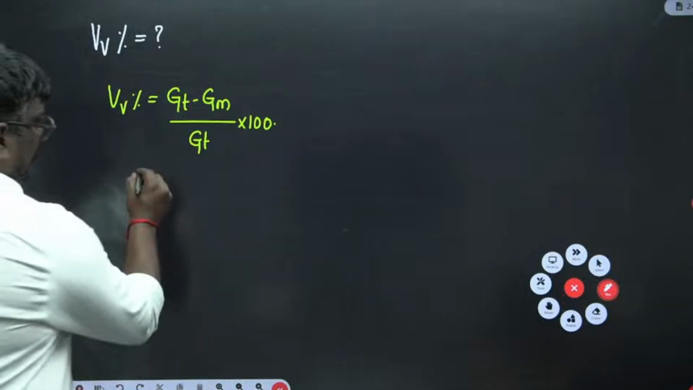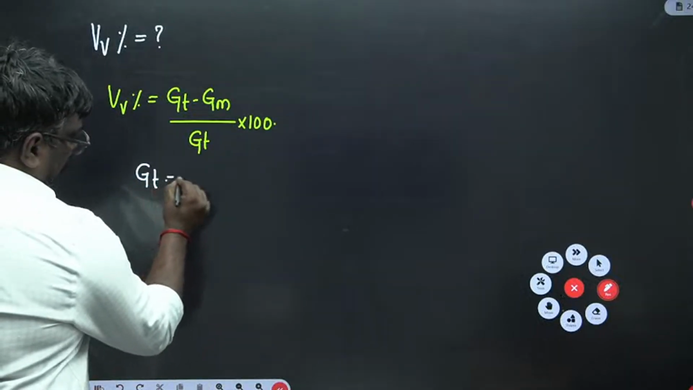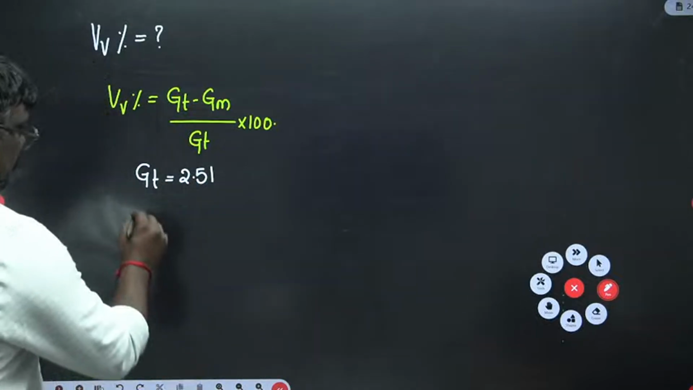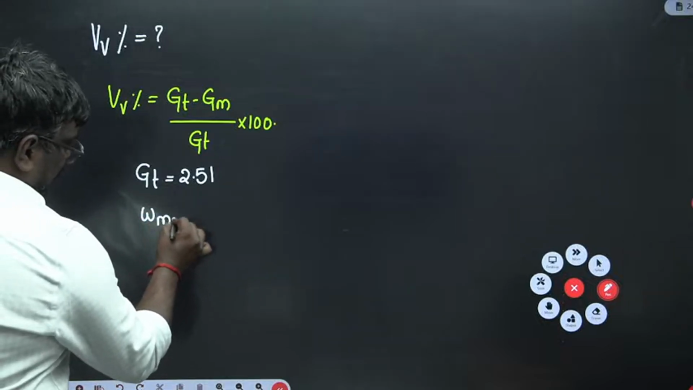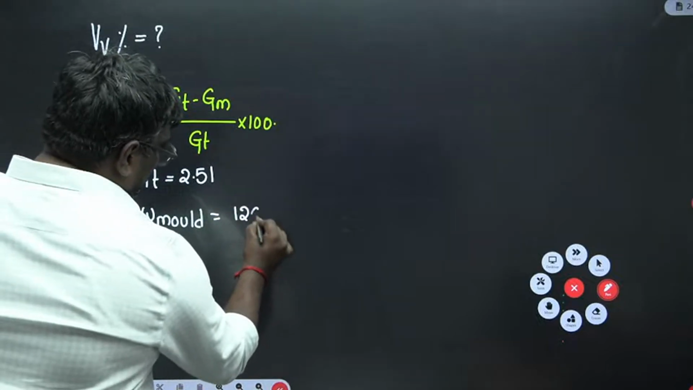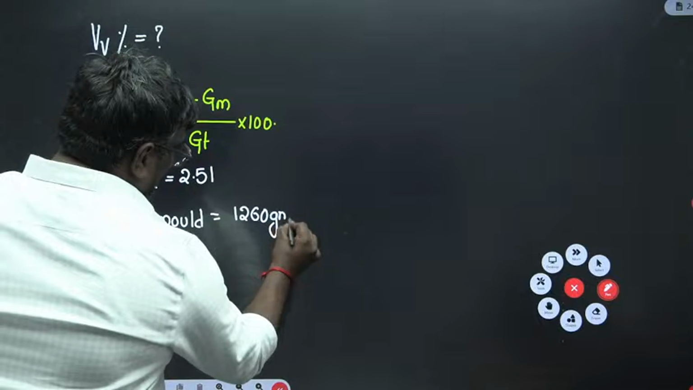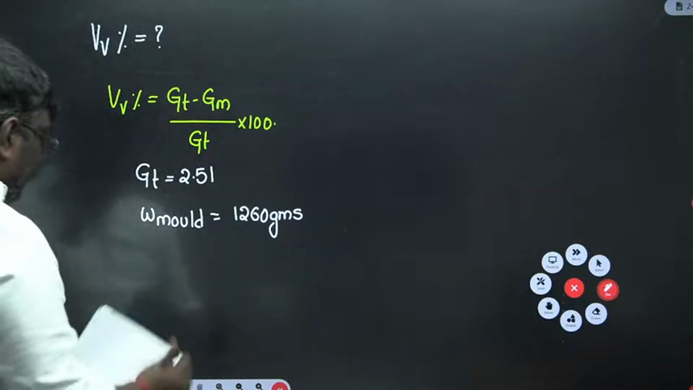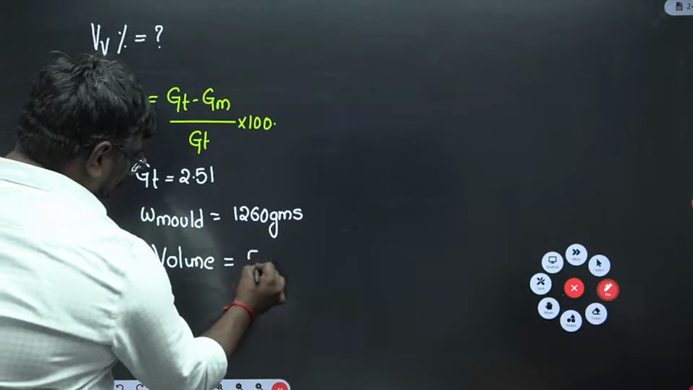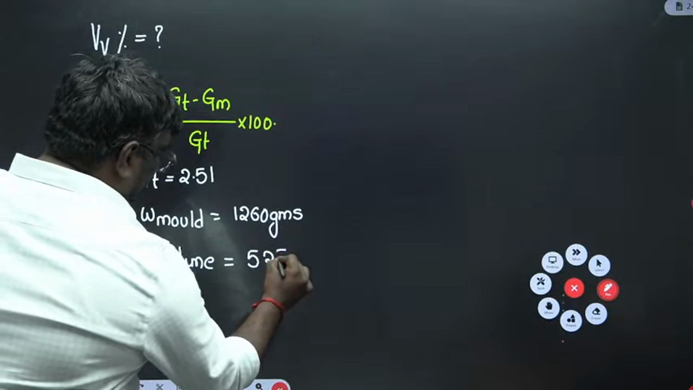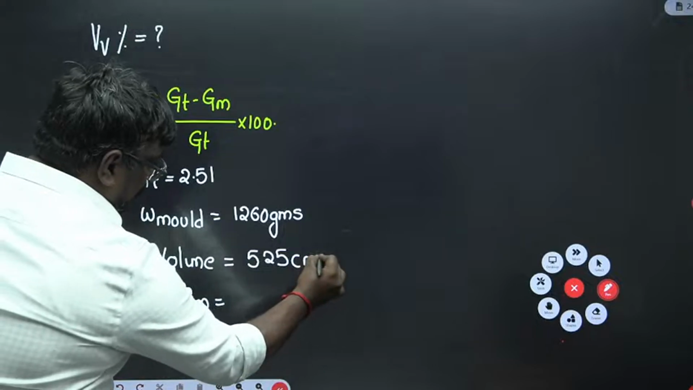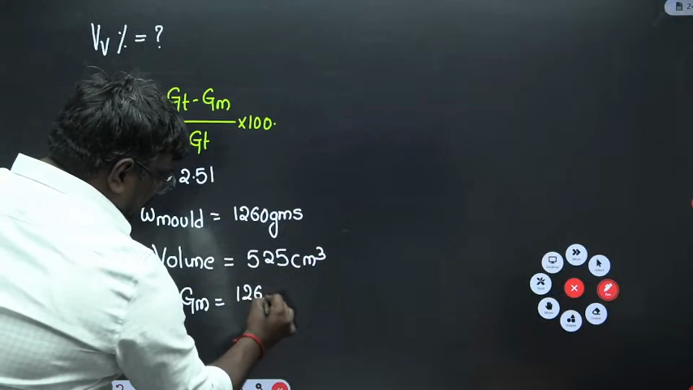They have given theoretical specific gravity as 2.51. Now they have given the weight of the mold and volume of the mold. Weight of the mold is given as 1260 grams, and volume is given as 525. So mass specific gravity, in gram per cc, centimeter cube, will be 1260 by 525.